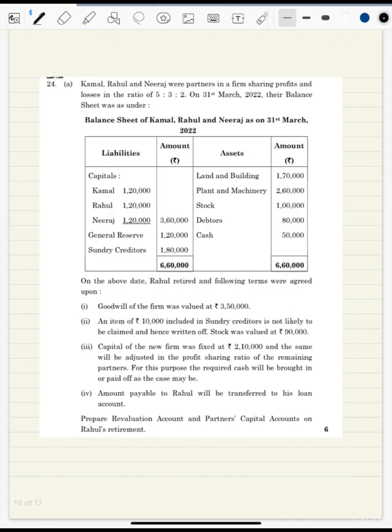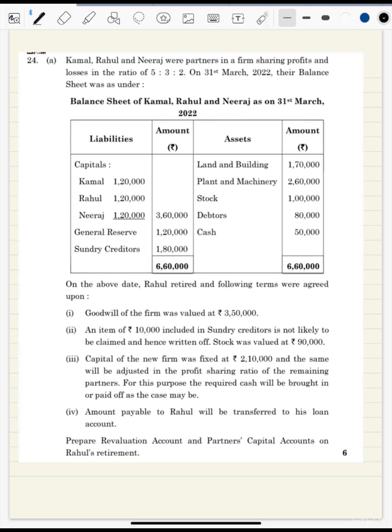So this is the last question now. So let us read this question. It says, Kamal, Rahul, Neeraj were partners. The ratio is 5:3:2. We have a general reserve given over here. There's no loss given here. Rahul retires. Goodwill of the firm is 3,50,000. An item of 10,000 included in the creditors is not likely to be claimed and is written off. Stock is valued at 90,000. Capital of the new partner is fixed at 2,10,000.